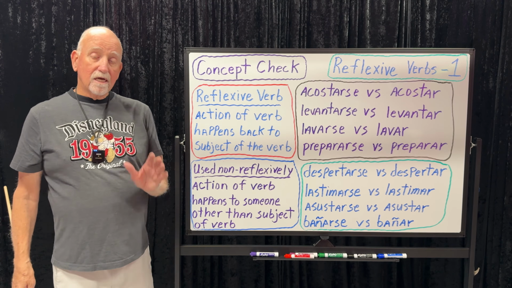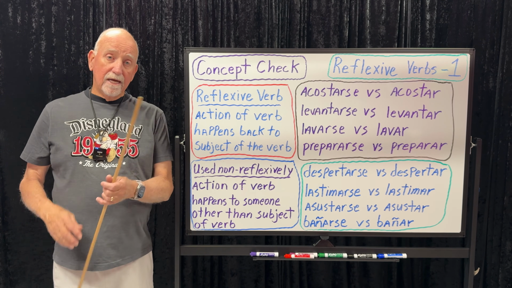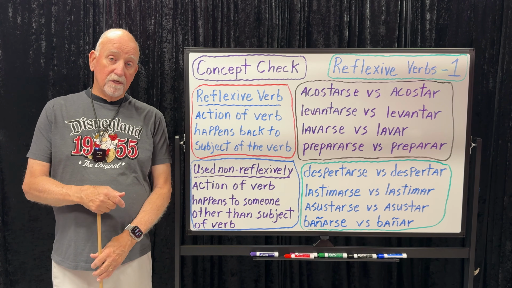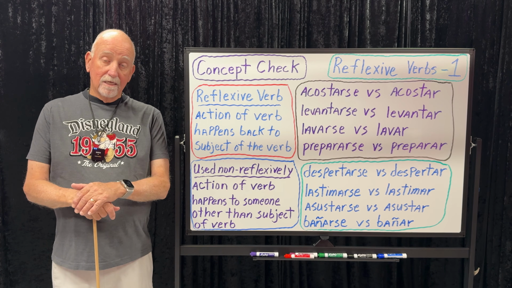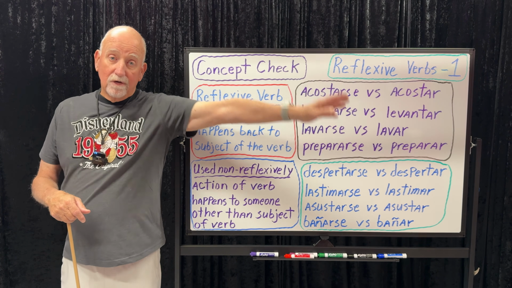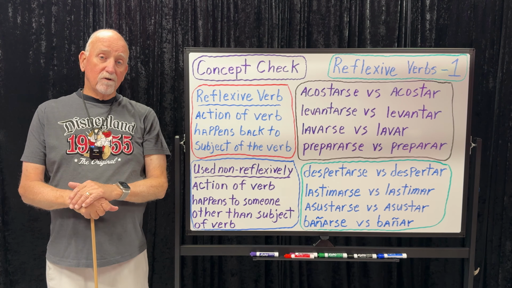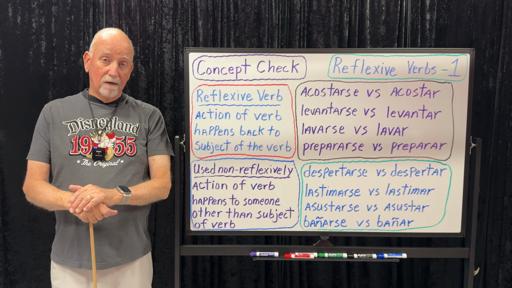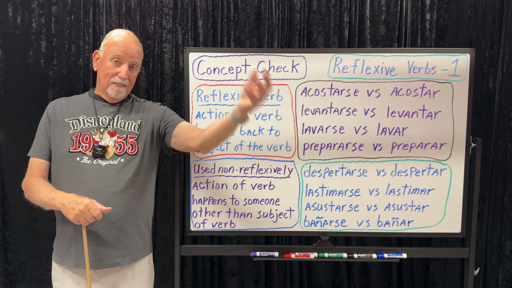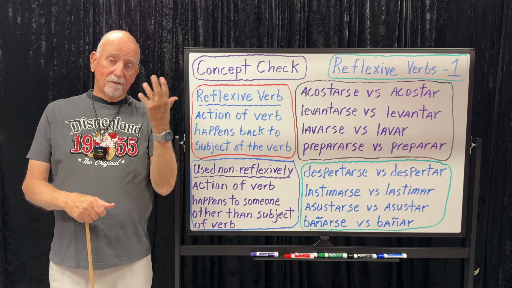So this is just a concept check. So hopefully now you know that reflexive verbs can be used non-reflexively, and if that's the case, the action of the verb is happening to someone else. But if a reflexive verb is used reflexively with a pronoun, then the action of the verb is happening back to the subject. Okay? That's it.